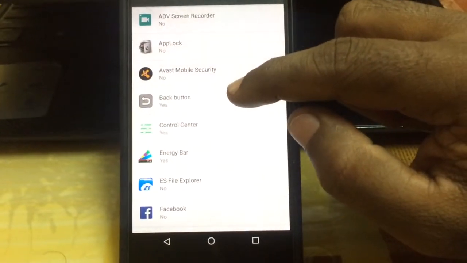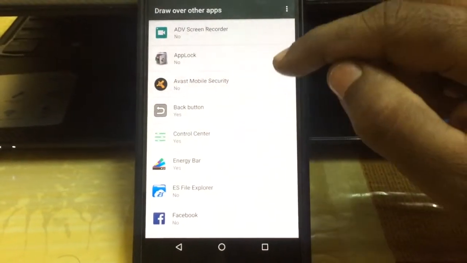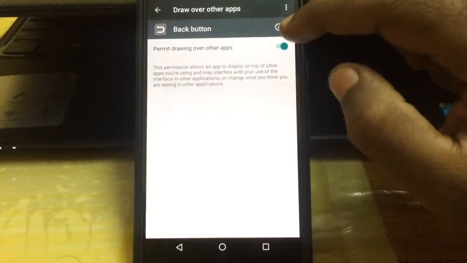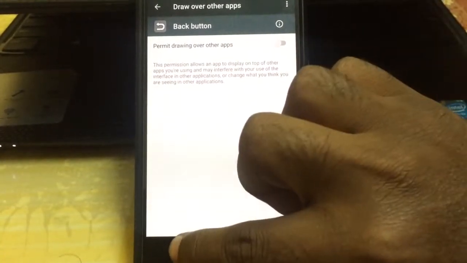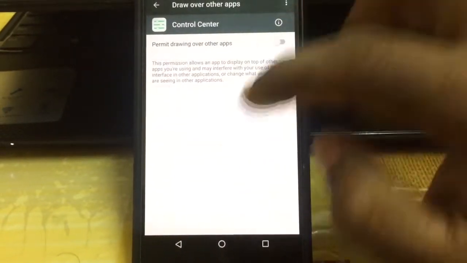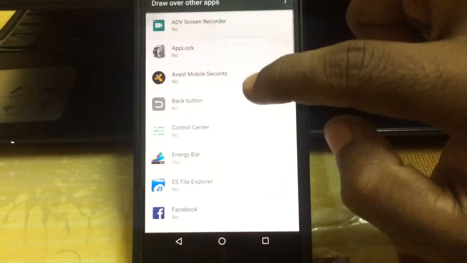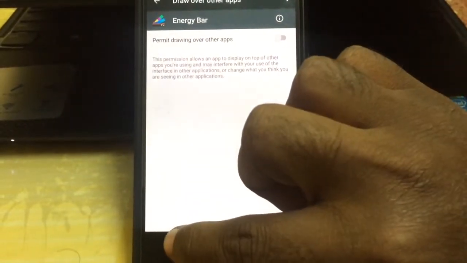where there might be a few applications which have the access. So just deactivate those access. So in this scenario, I have 3 applications which have access to draw over other apps. So I am removing the access.